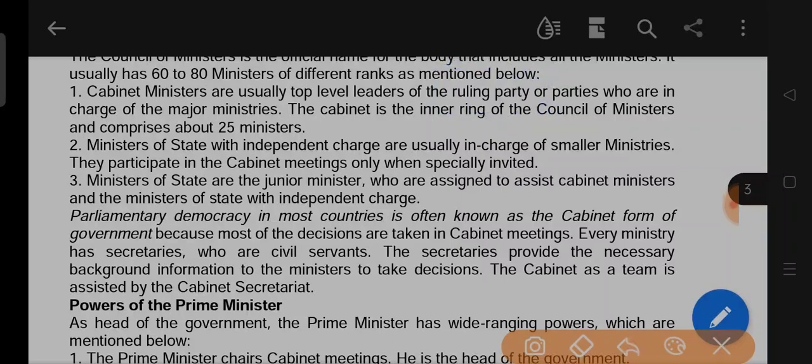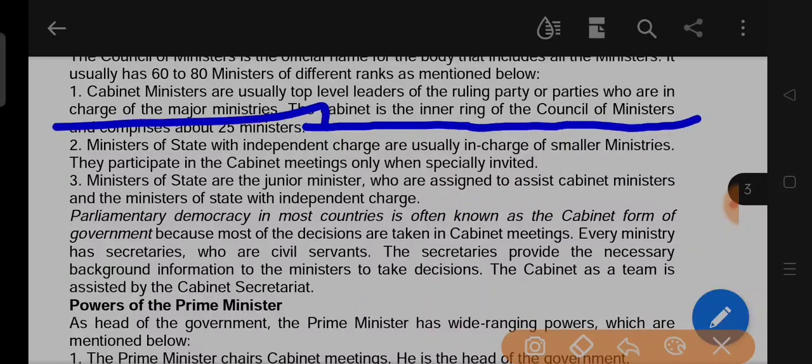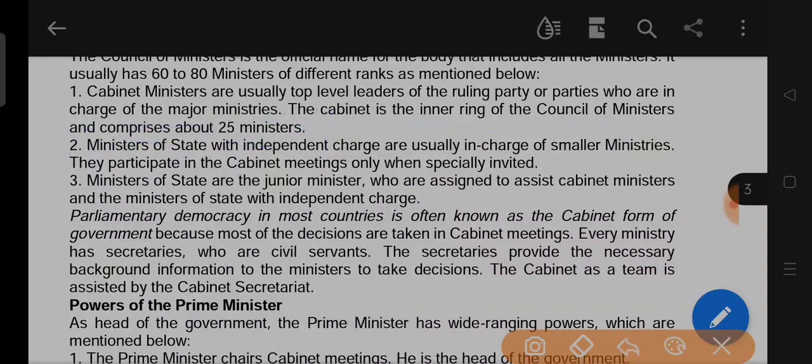The cabinet is the inner ring of the council of ministers and comprises about 25 ministers.